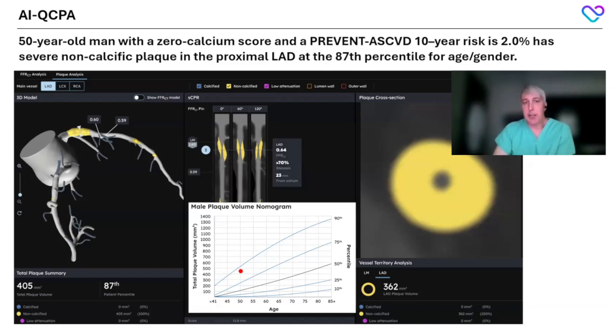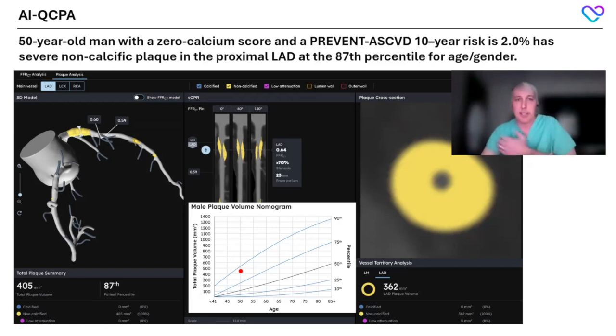So yes, he has mildly elevated blood pressure. Yes, he has abnormal lipids, and we need to treat that to prevent progression of disease elsewhere. But there is something about this patient that causes him to form atherosclerosis much more aggressively than other people of the same age, gender, and ethnicity.